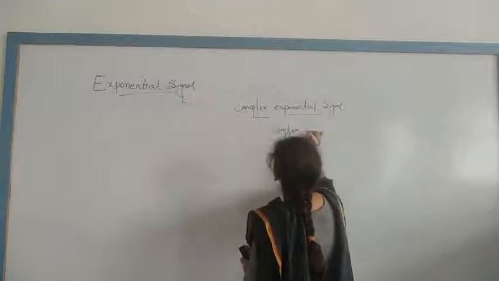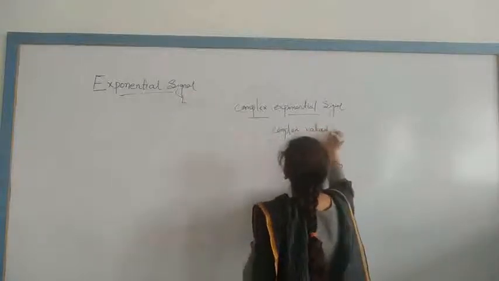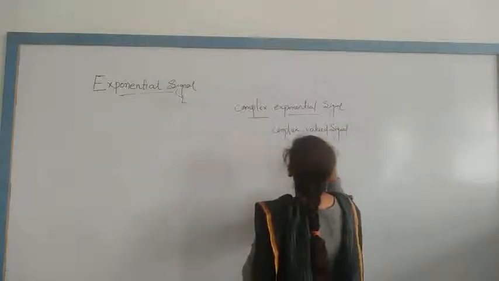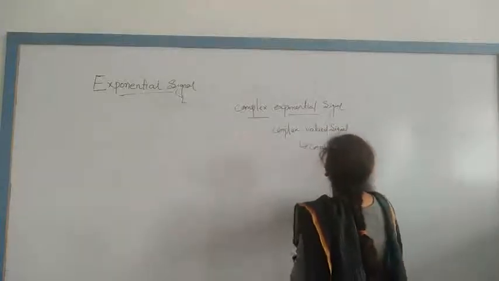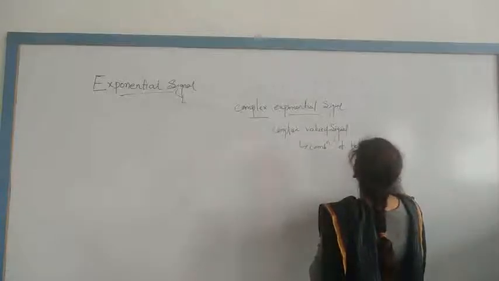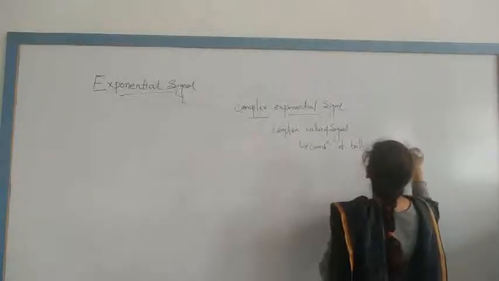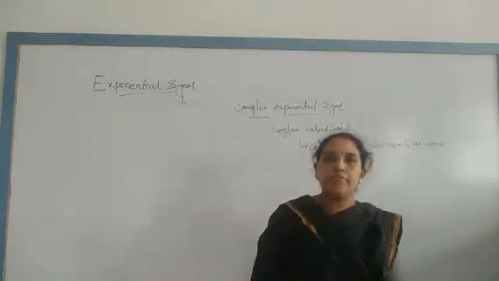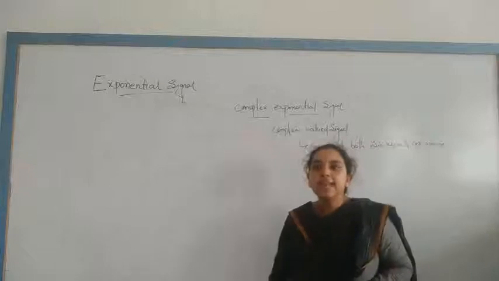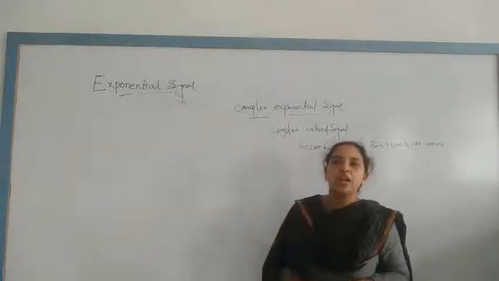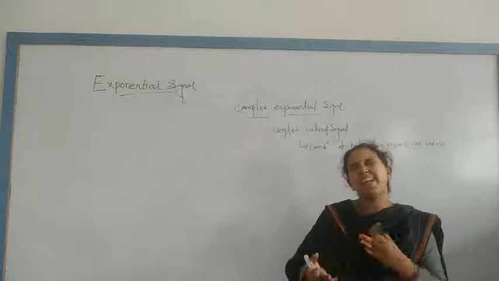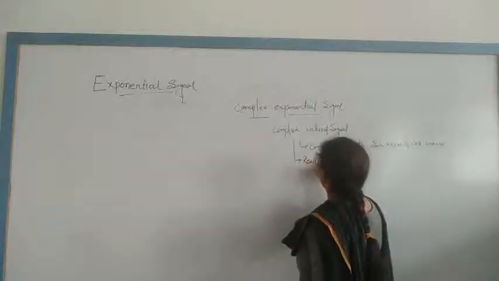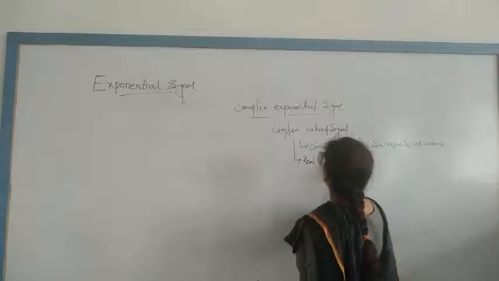Wherever you see a complex valued signal, that is nothing but a combination of both sine wave and cosine wave. In simple language, this is a real and imaginary signal or function.